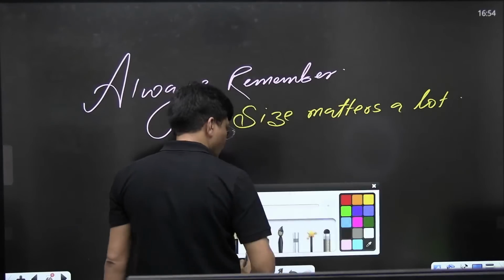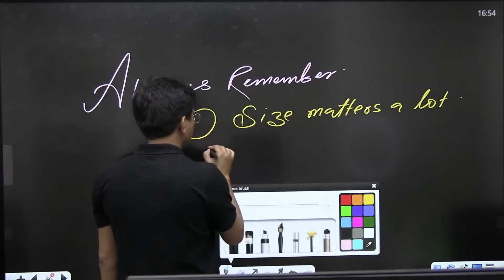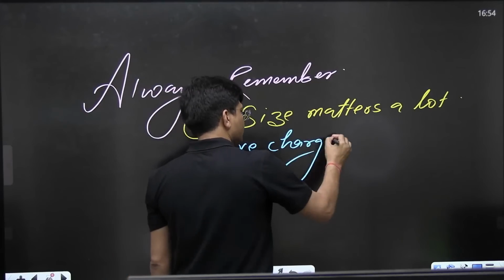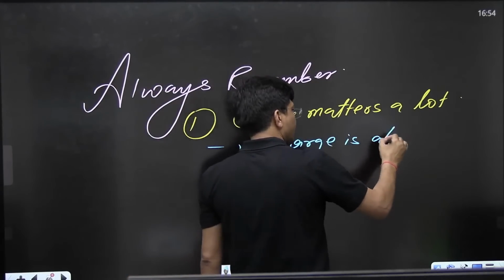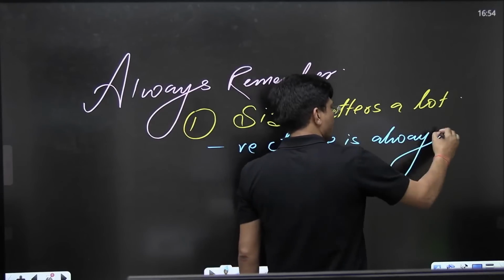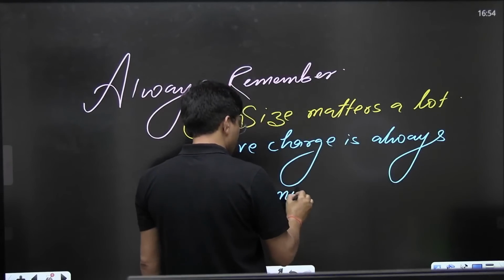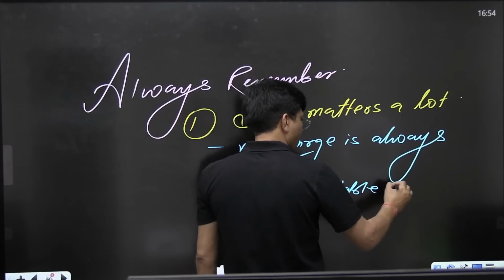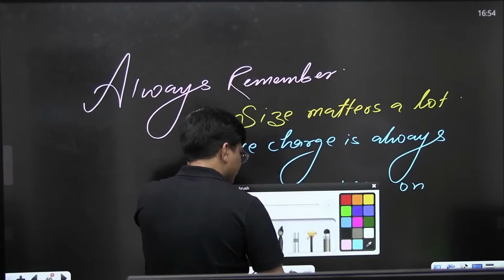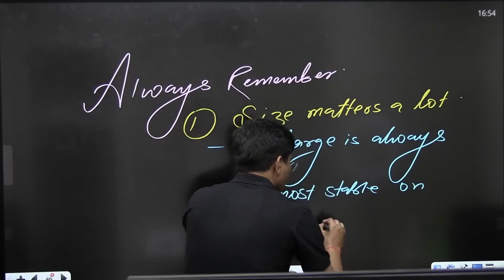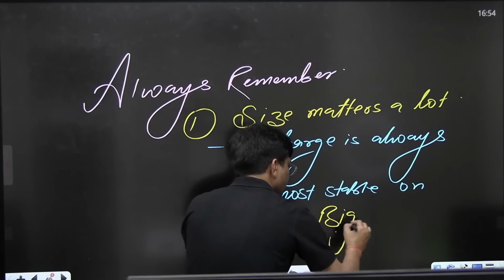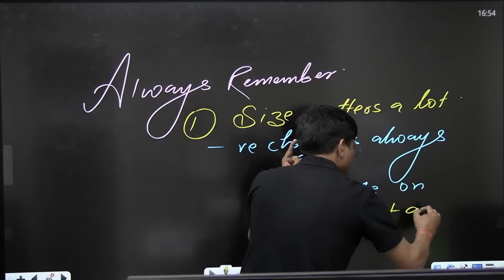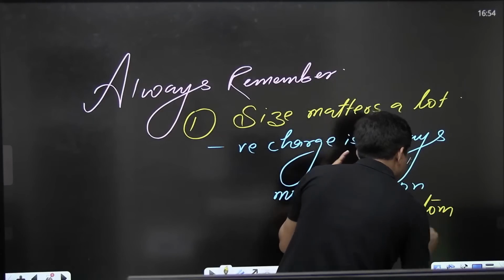Negative charge is always most stable on the biggest atom. Always see the size. Biggest atom. This is the point to be noted, my lord. Always stable on the biggest atom.